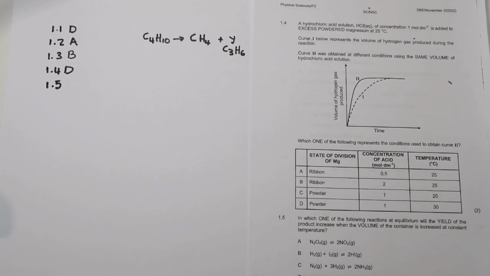Now remember, when they talk about the yield, we are talking about the products. For those of you who may not understand what we are talking about, please go and visit our videos on rates of reactions and chemical equilibrium.